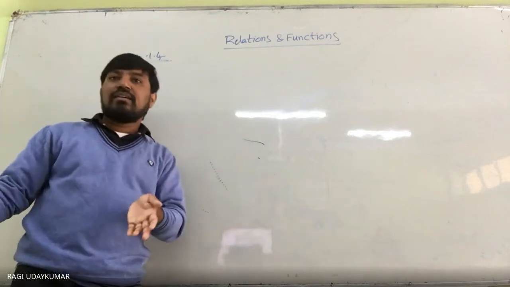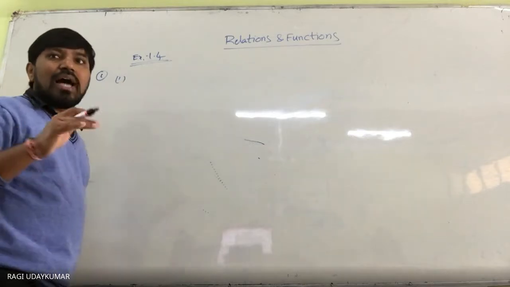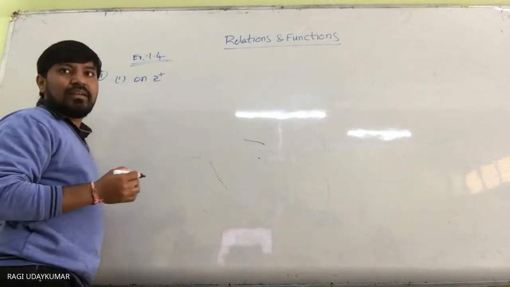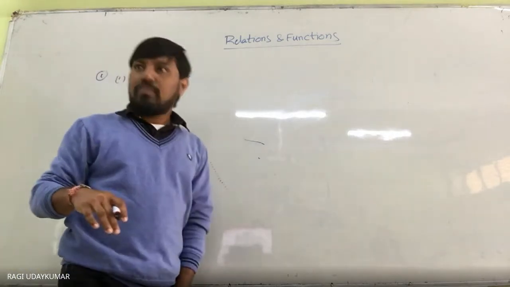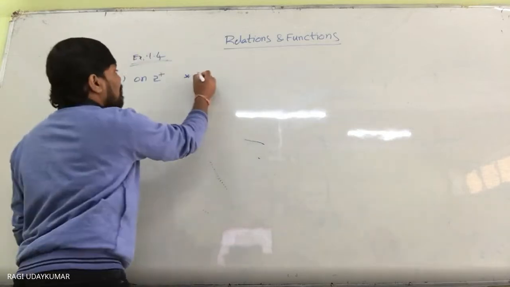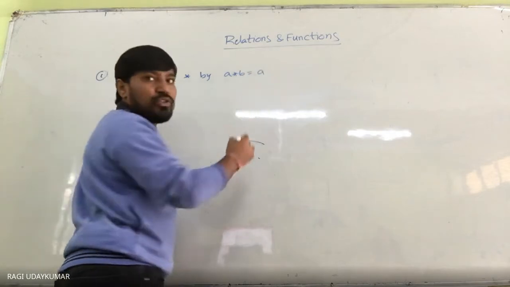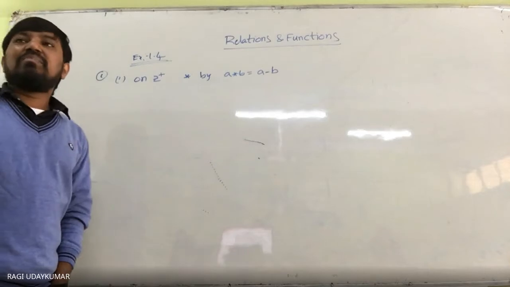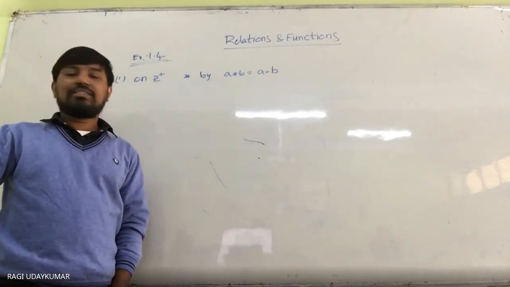So now, the first question is given to you. Reading the question: on Z plus, define a star. Z plus is nothing but the positive integers. This star is defined by A star B is equal to A minus B. So is it a binary operation or not? No, it's not a binary operation.